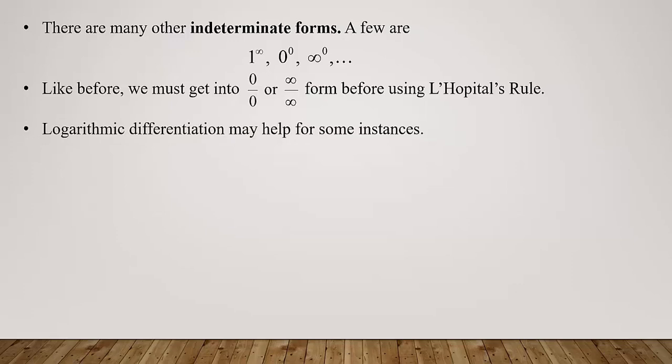And there may be some situations where logarithmic differentiation will be a good technique. It will help. So let's look at the following example: the limit as x approaches infinity of 1 plus 1 over x to the x power.